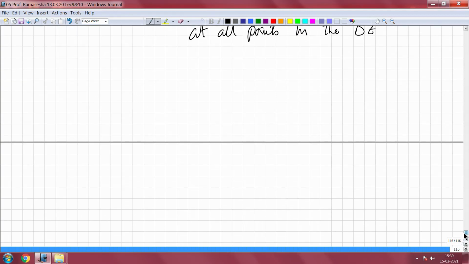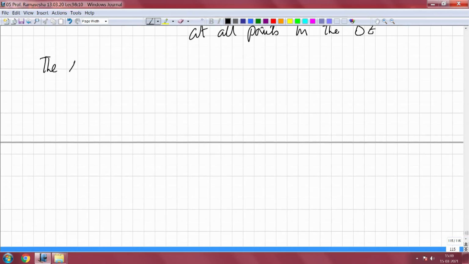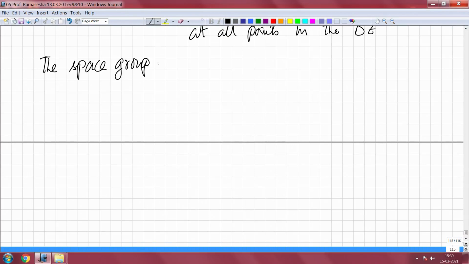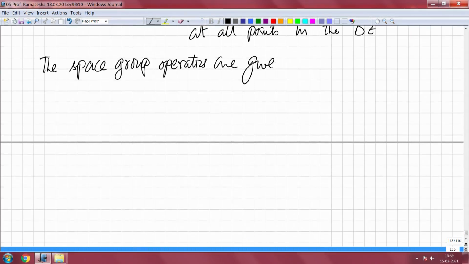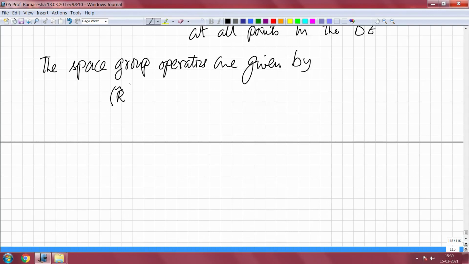So, you look at the symmetry operators in the direct lattice. The symmetry operators from the space group are given by R, the operation, which is a point group operation, times some translation which I will call A. The translation need not correspond to a lattice vector, but if I am looking at symmorphic space groups, then A corresponds to a lattice vector. So, that R itself is a subgroup of the space group.